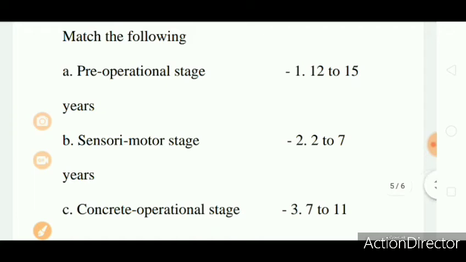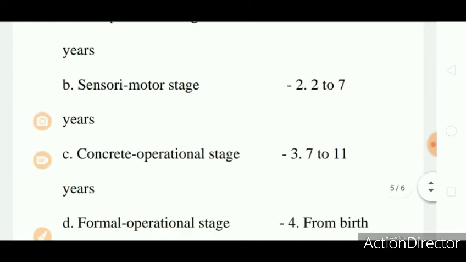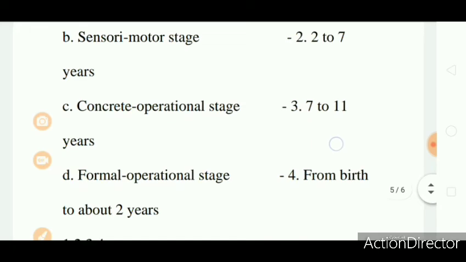Match the following. In list 1 the stages are given. In list 2 the years are given. First one is pre-operational stage. Second one is sensory motor stage. Third one is concrete operational stage. Fourth one is formal operational stage.